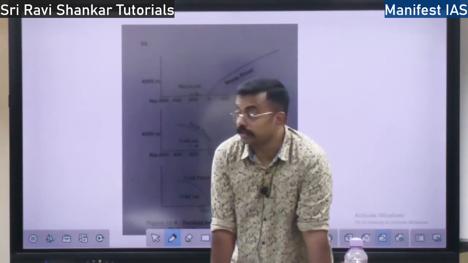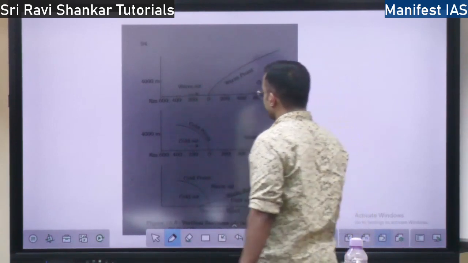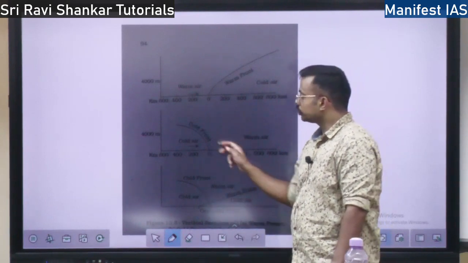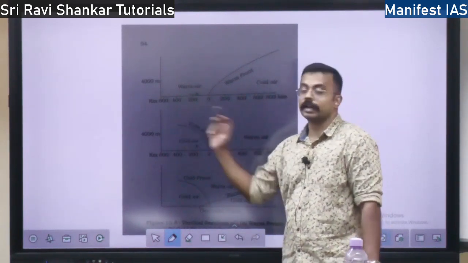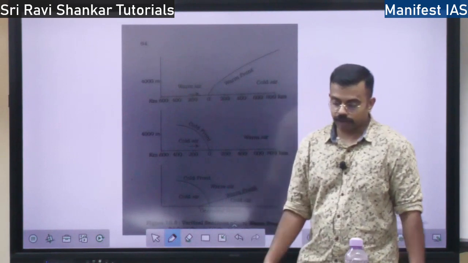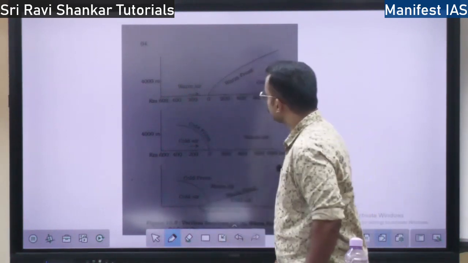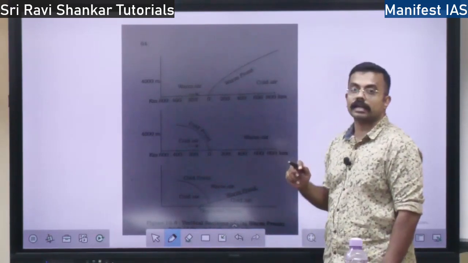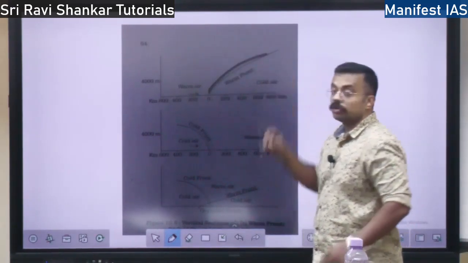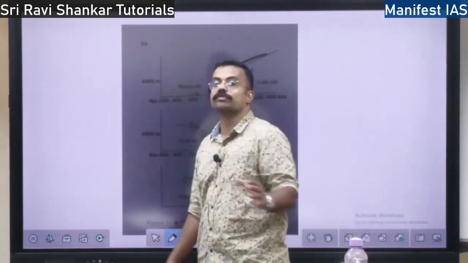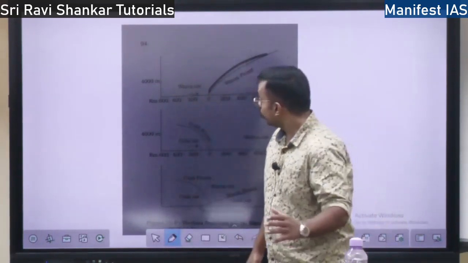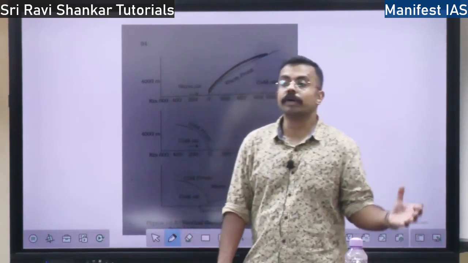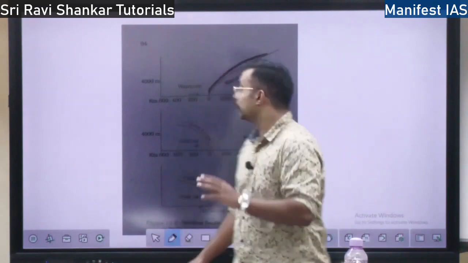First is a cold front. So what does cold front mean? See, cold air moving towards the warm air constitutes the front called a cold front, right? So next you have the warm front. What is warm front? Warm air moving towards the cold air is called a warm front. Cold air moving towards warm air is cold front, and warm air moving towards cold air is warm front, right?